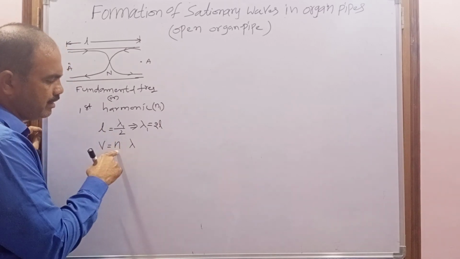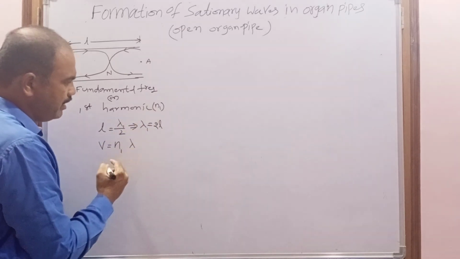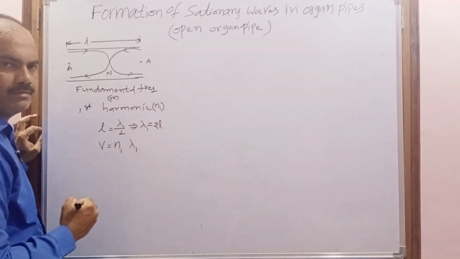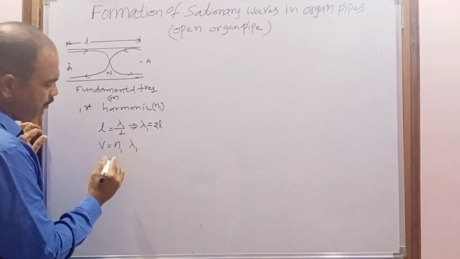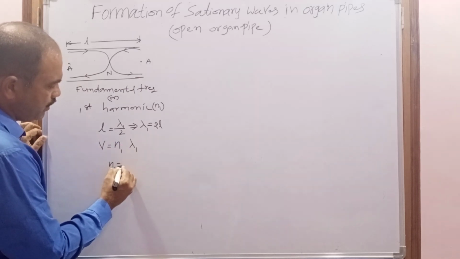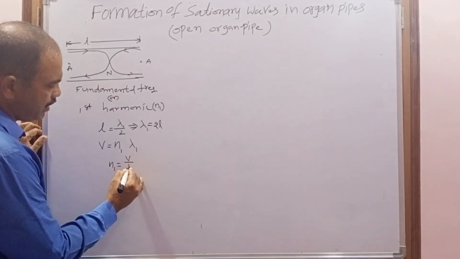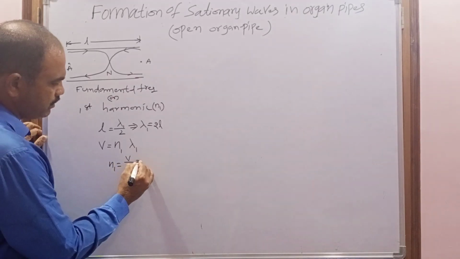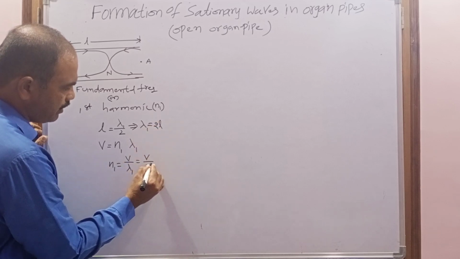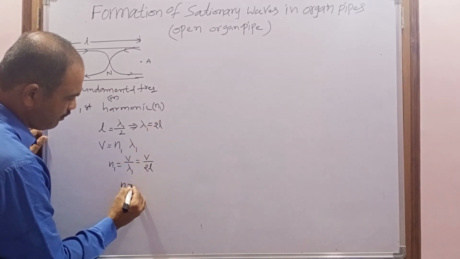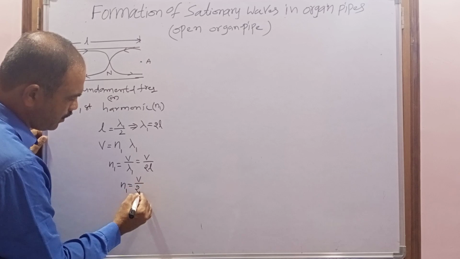Here the frequency is N1 and the wavelength is lambda 1. So what is the formula of N1? N1 equal to V by lambda 1. Lambda 1 is 2L. So what is the formula for fundamental frequency or first harmonic?